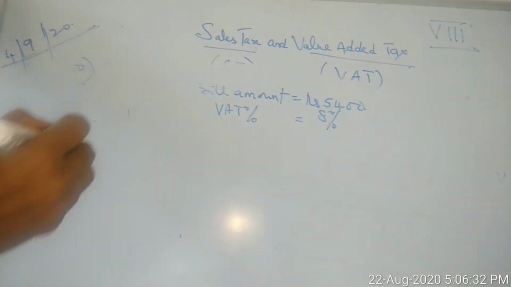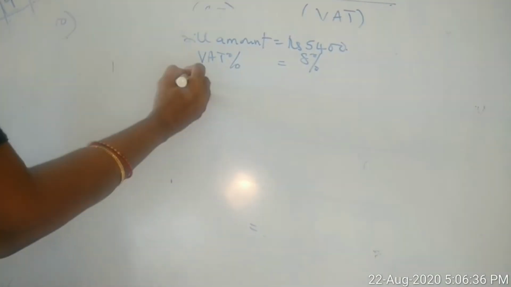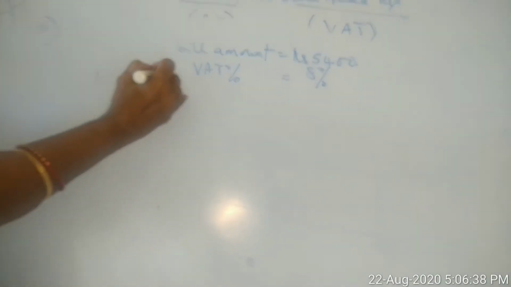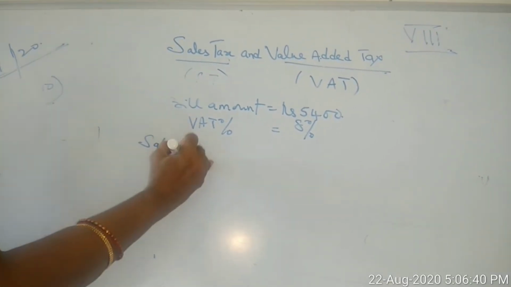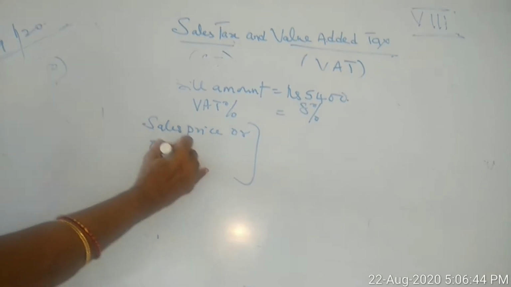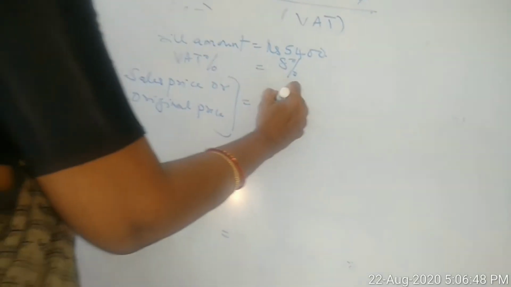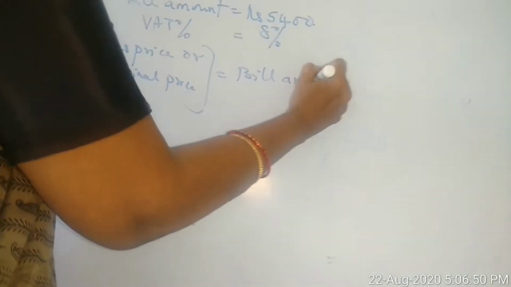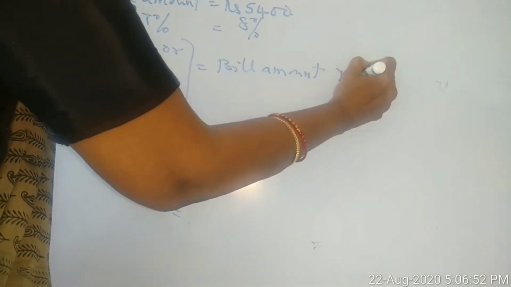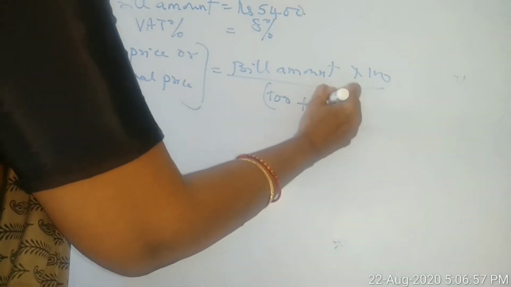They are asking you the original price before VAT is added, or you can take it as sales price. Sales price or original price, anything means the same, children. Do you remember the formula? Bill amount into 100 divided by 100 plus VAT percent.